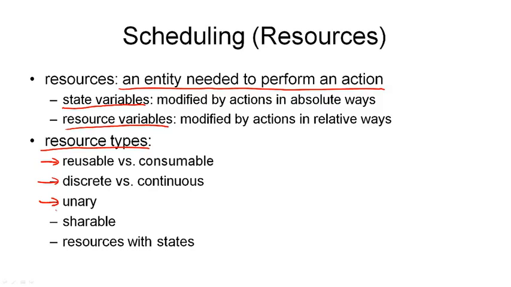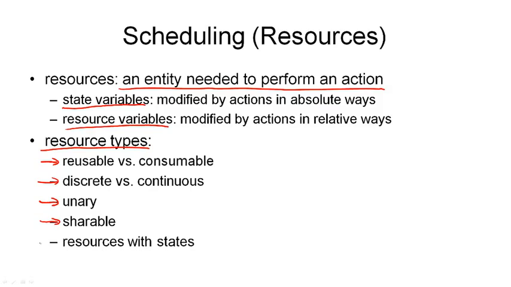These are resources where we have exactly only one available. Unary resources are particularly interesting when the resource is not shareable, because in that case, only one action that needs this unary resource can be executed at a time. If resources are shareable, the problem usually becomes easier, but there's usually some kind of capacity constraint on the shareable resource. An example of a shareable resource would be a generator that generates electricity for us.